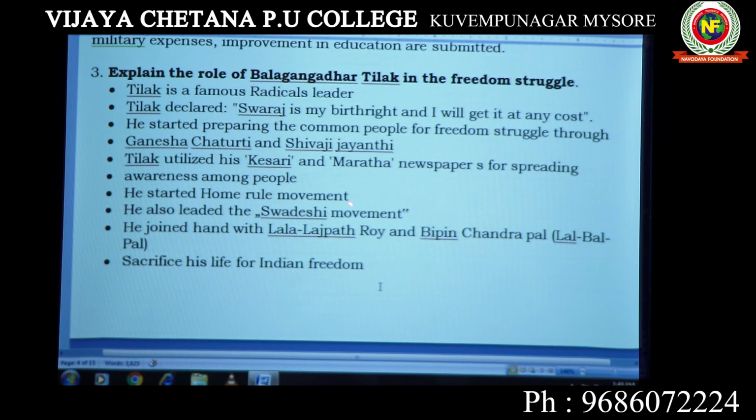He started the Home Rule movement. We have already seen that Annie Besant started this, and he joined the movement. The Swadeshi movement started. Then he joined hands with Lala Lajpat Rai and Bipin Chandra Pal, and sacrificed his life for Indian freedom. So this is what concerns Bala Gangadhar Tilak. You have read these points.